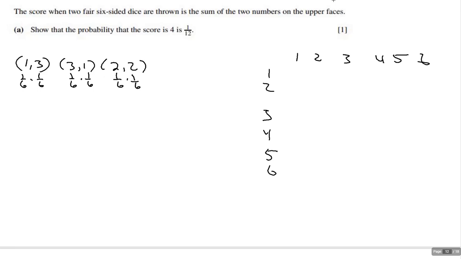So here, this is going to make me happy because it's a 4. This is going to make me happy, so it's a 4. I'm going to take these and add them up. Or if you want, you can do 1 over 36, which is 1/6 times 1/6, and then multiply it times 3, which gives you 3 over 36, which gives you 1/12. Either way, but you could show this or you could do this. All I'm saying is, if you only have to do one thing, as long as you're careful, it may not be worth making up this whole possibilities table.